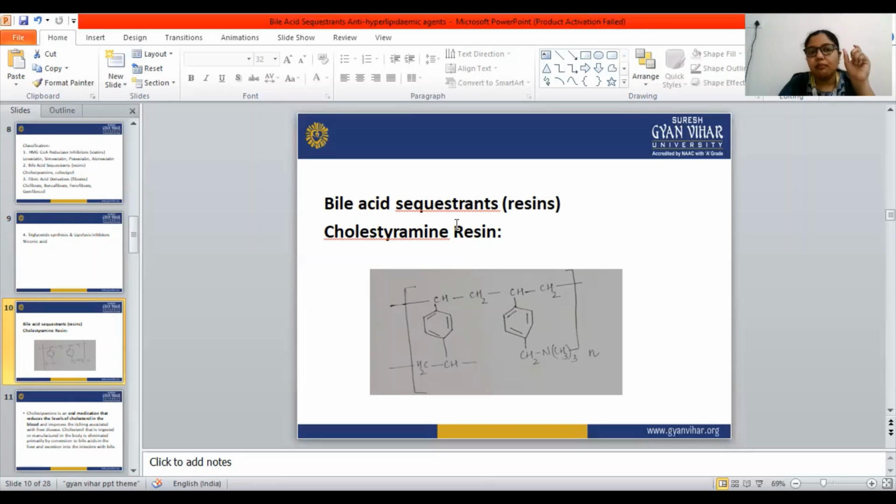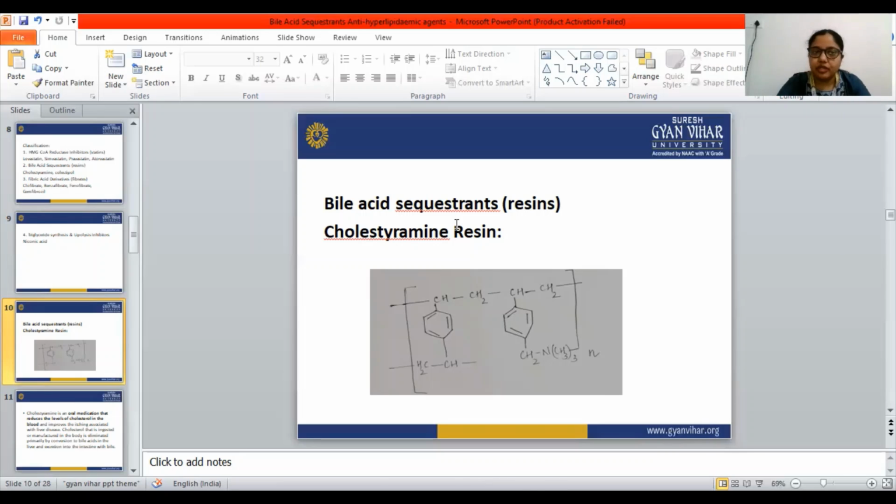When these components bind together, the lipid solubilizing activity decreases, and that blocks the cholesterol absorption.